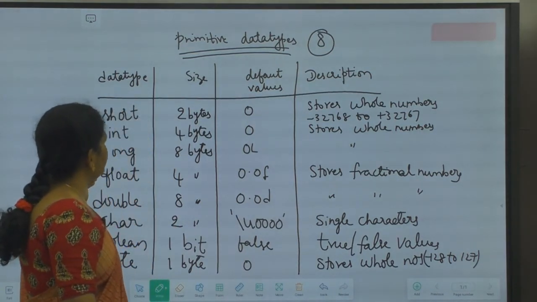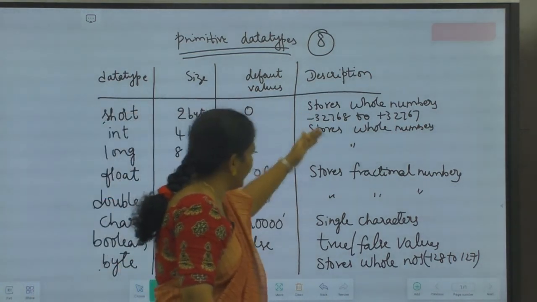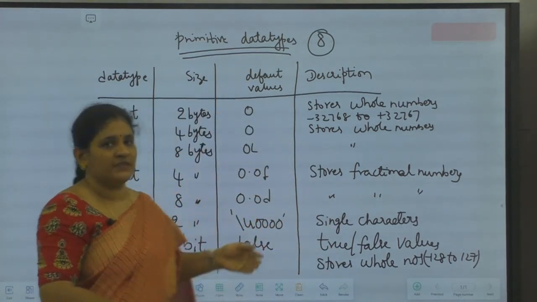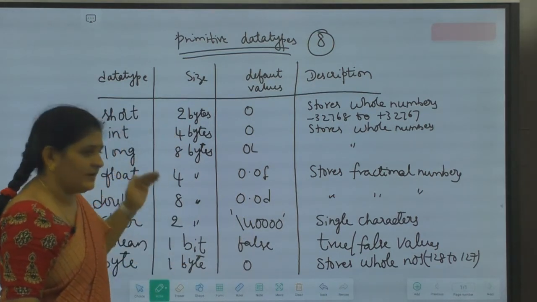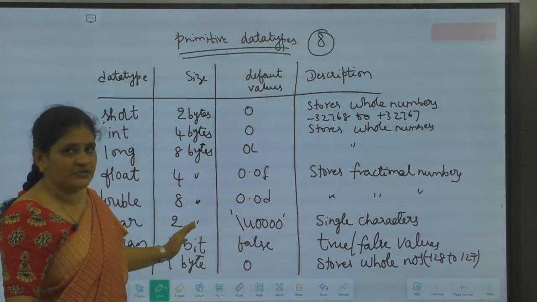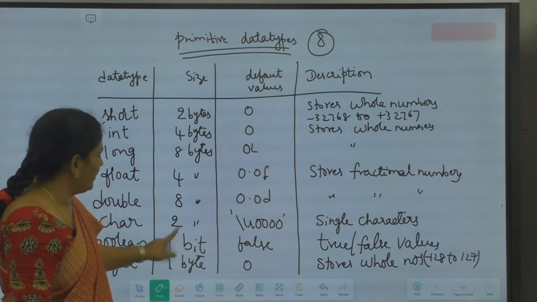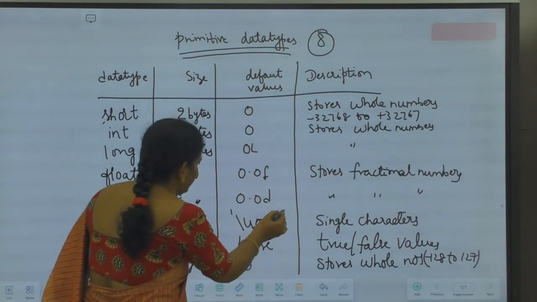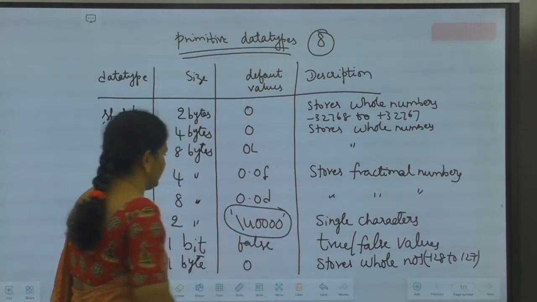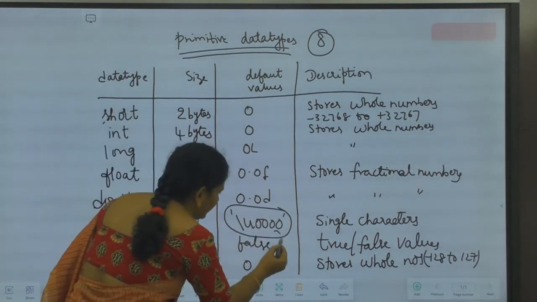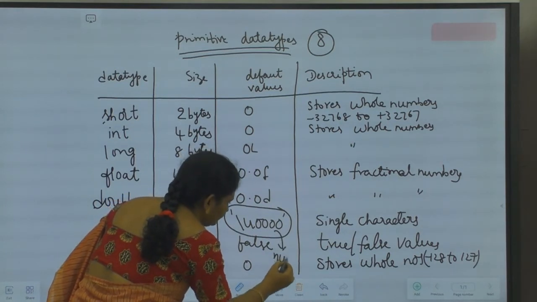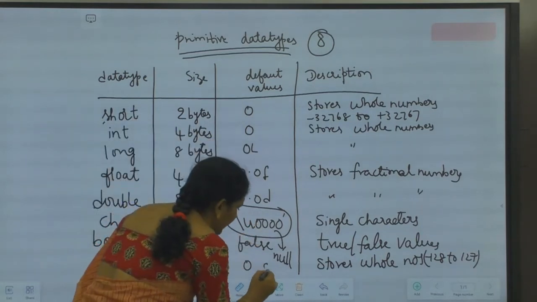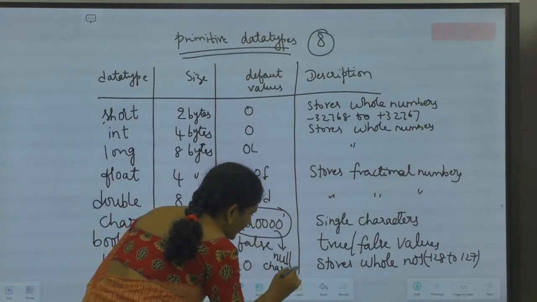So the data type specifies the size as well as type of the values an identifier can store. The size of each data type I have given here, except boolean, everything is stored in the form of bytes, and boolean is 1 bit. It will store 1 bit of data. Default values I have given. The only default value which you may not understand is this one. This character represents the null character. The default value of character is the null character.